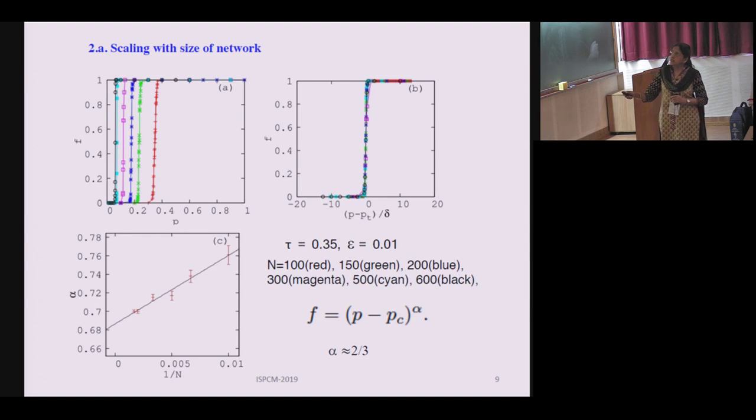Once again, this transition curve is shown here, and here we find that the transition follows a scaling relation like this, where Pc is the critical transition point, and this follows an exponent or scaling index alpha here, which changes with n. So if you plot it as a function of 1 by n here, we find that with error bars we can put them on a straight line like this, and in the limit 1 by n tending to 0, which means in the large n limit of the size of the network, they would give a value of index alpha which is approximately equal to 2 by 3 here.